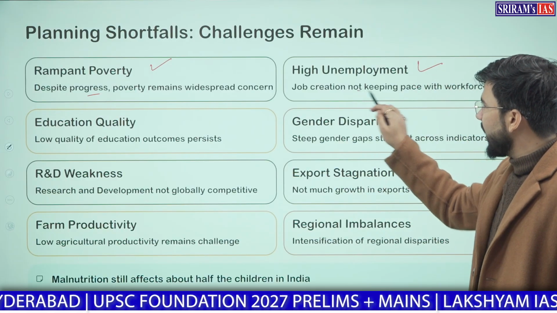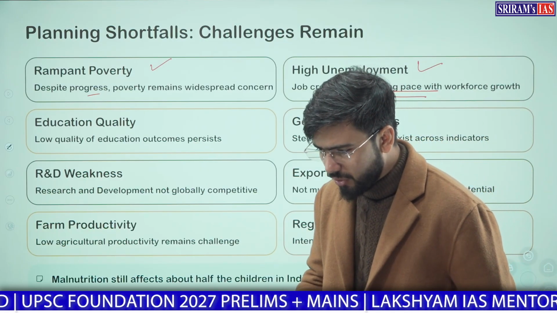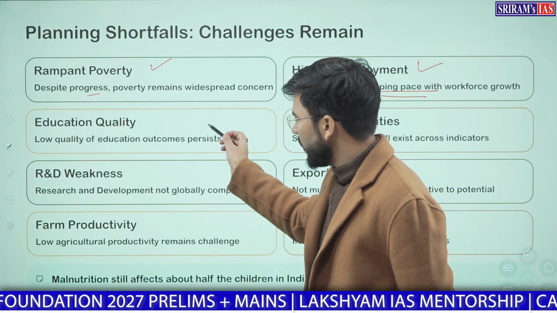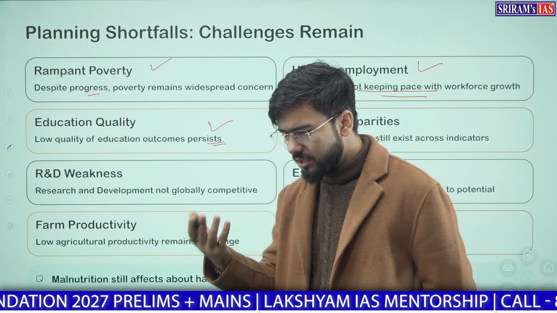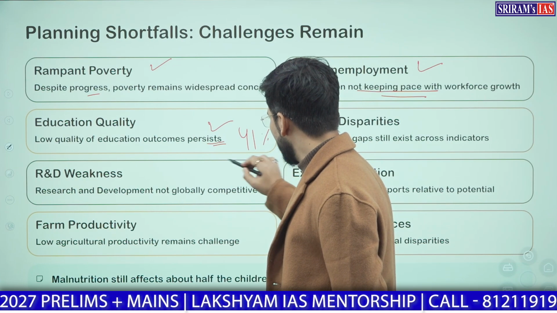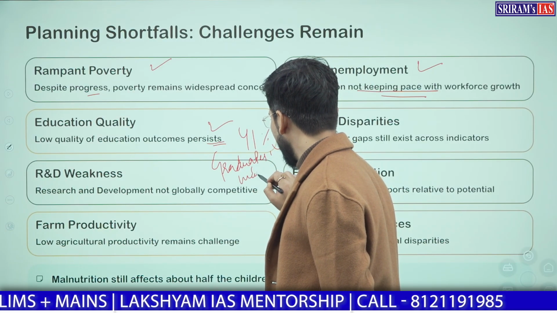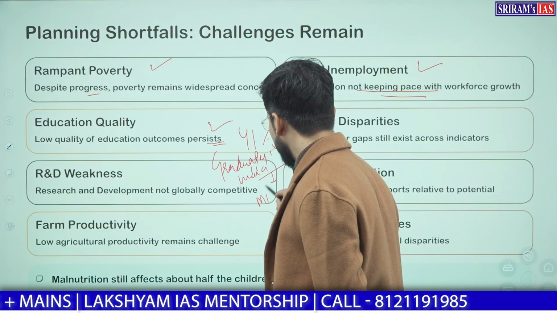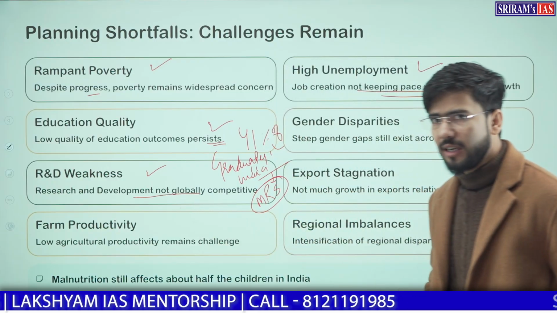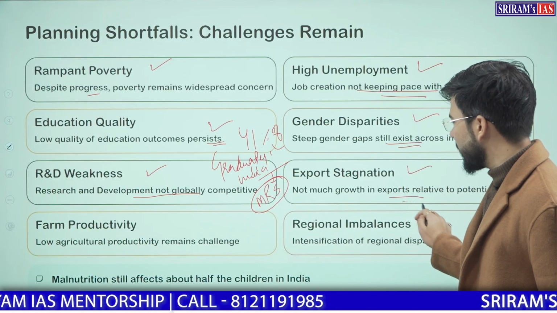There is high unemployment, because lately in the COVID era also we witnessed a huge unemployment gap, with numbers increasing. Education quality: as we know, 41% of graduates in India do not have market-ready skills. Research is very weak and not competitive globally. Gender disparities still exist. Exports are very low.